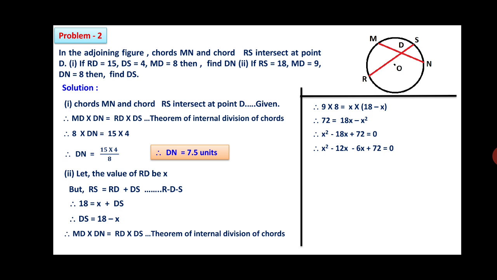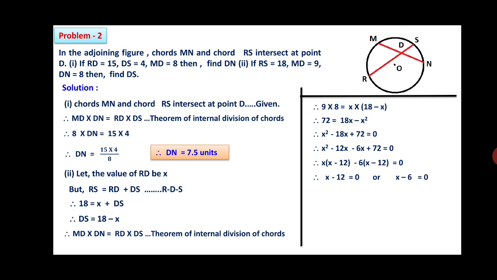Therefore, x square minus 12x minus 6x plus 72 is equal to 0. 12 into 6 is 72, 12 plus 6 is 18. These are the two factors of 72 which are suitable for this equation. Therefore, we get x common, x into x minus 12, minus 6 into x minus 12. So x minus 12 is again common, taken out, and x minus 6 is equal to 0.